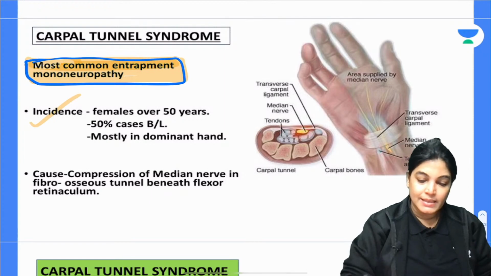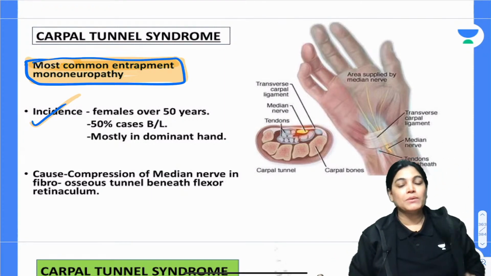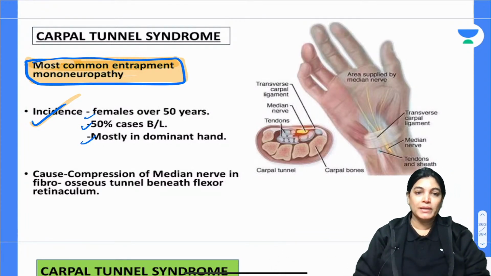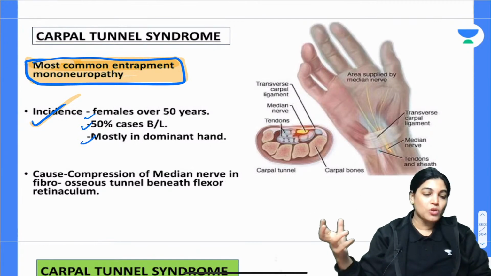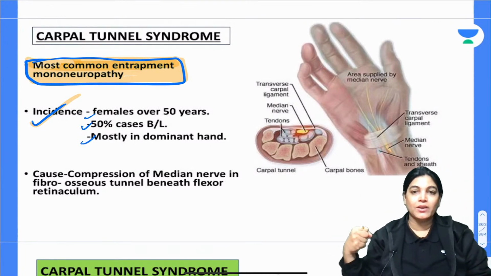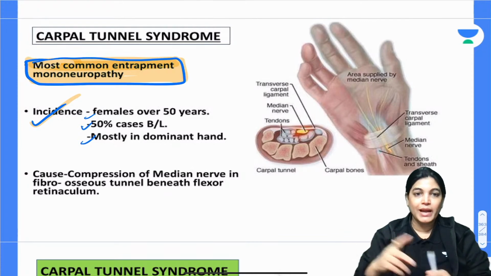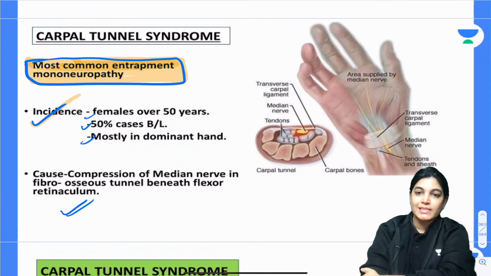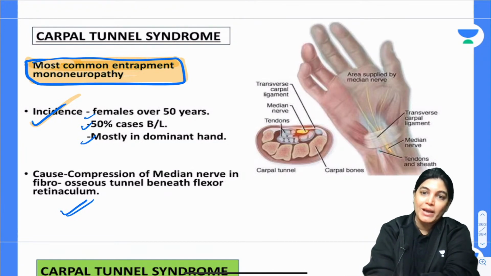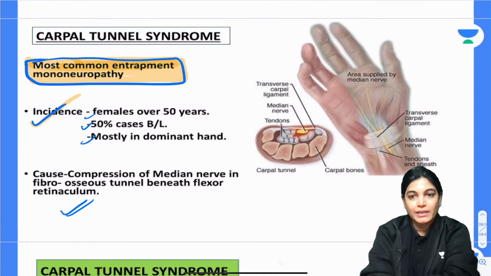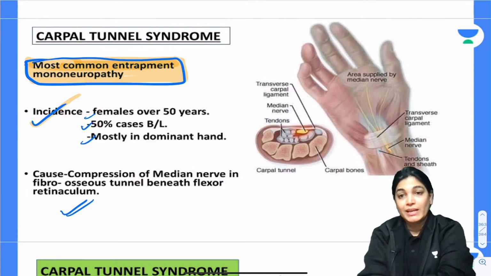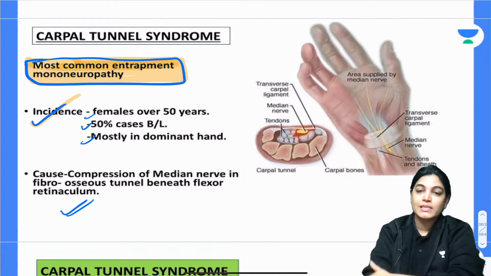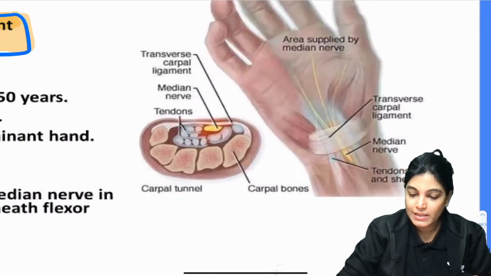Now, the incidence is more common in females of 50 and above years. 50% of cases are bilateral and it is most commonly seen in the dominant hand. Dominant hand means, most of us, which is the dominant hand? Right hand होता है. Some cases में left hand भी होता है. So, we know that the median nerve is traversing below the flexor retinaculum, in an osteofibrous tunnel, that is called the carpal tunnel. So, the median nerve can be compressed below the flexor retinaculum in this fibro-osseous tunnel, called the carpal tunnel.